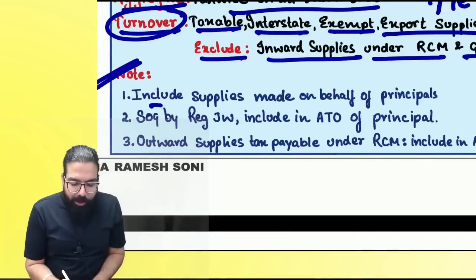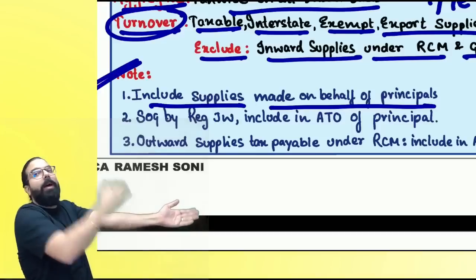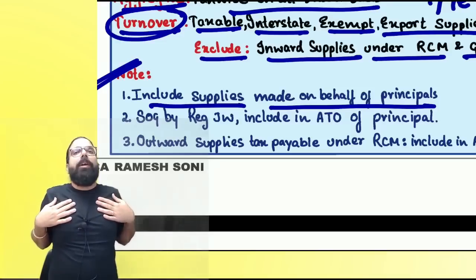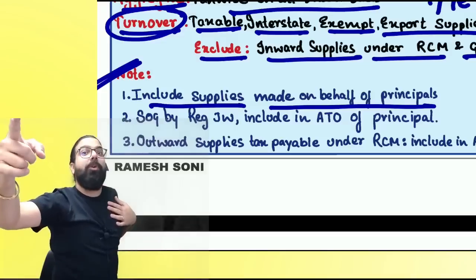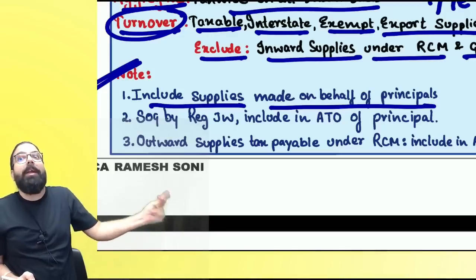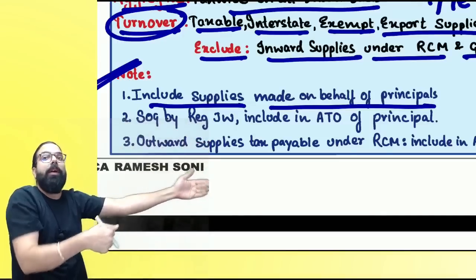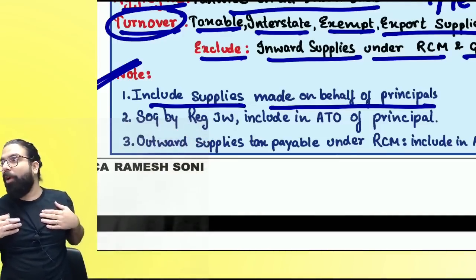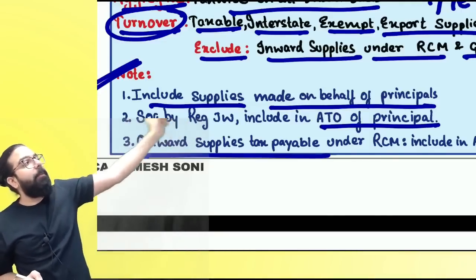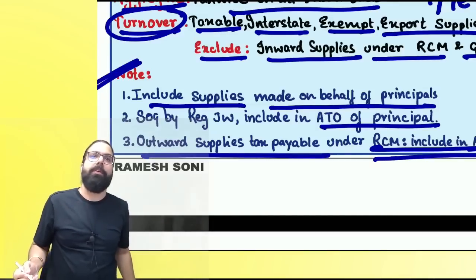And there is a note which says include supplies made on behalf of principal. Everyone, if I am issuing the invoice in my name, whose turnover? Mine or principal's? Principal gave me the goods. I issued the invoice in my name. Whose turnover? My turnover. If the principal directly gave the invoice, whose turnover? Principal's turnover. Over. Now, I have a job worker. I have sent the goods to the job worker. Job worker made the goods ready. Now, from there, if I am selling the goods, am I issuing the invoice or is the job worker issuing the invoice? I am issuing the invoice. It will be my turnover. Can I go ahead, everyone? The last one is outward supply where the other party will pay the GST under RCM. Whose turnover? My turnover. It will be included in my turnover. Can we go ahead, everyone?